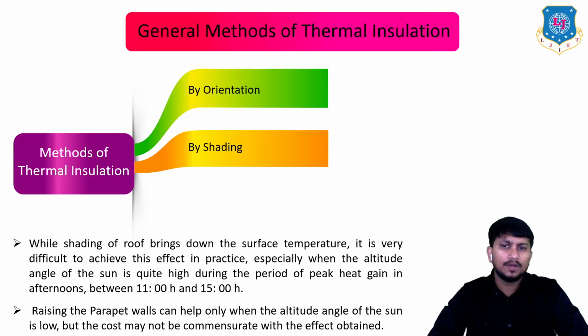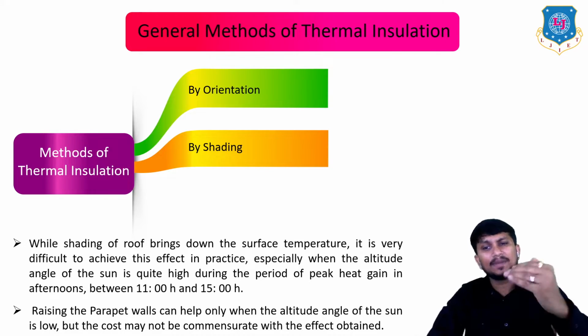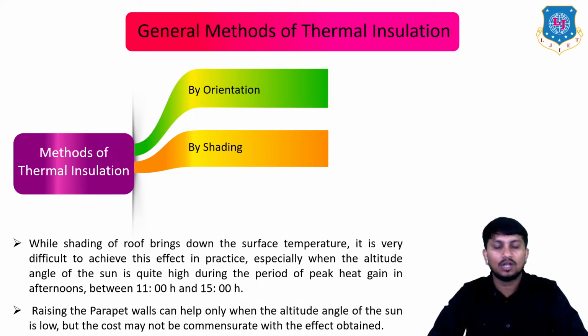While shading of roof brings down the surface temperature, it is very difficult to achieve this effect in practice, especially when the altitude angle of the sun is quite high during the period of peak heat gain in the afternoons, between 11 hour to 15 hour, or 3 p.m. Raising the parapet walls can help only when the altitude angle of the sun is very low, but the cost may not be commensurate with the effect obtained. So by shading also you can easily get the thermal insulation.